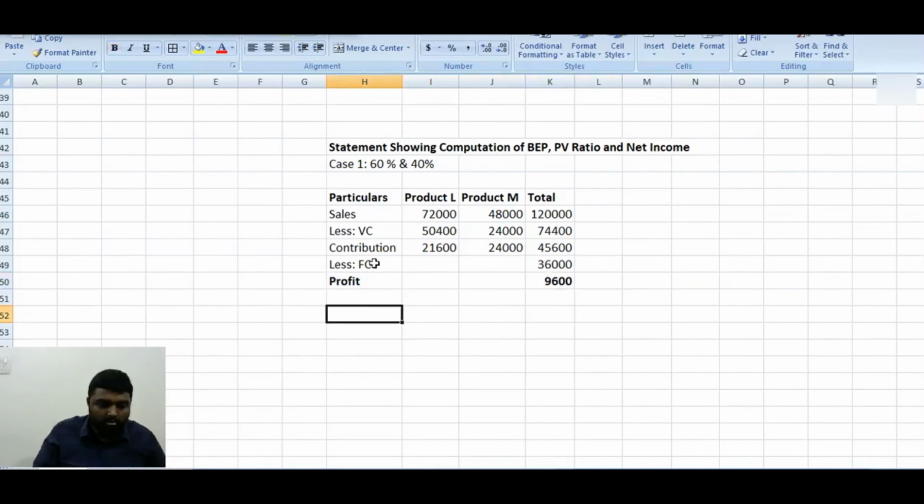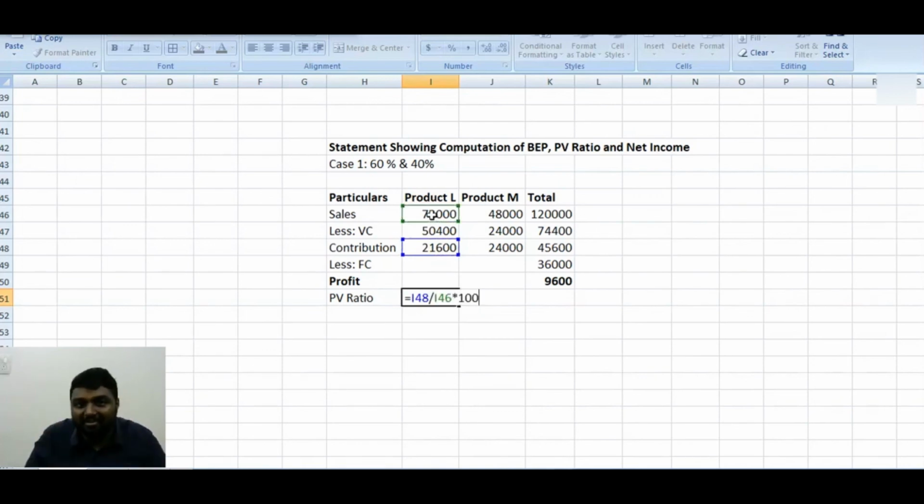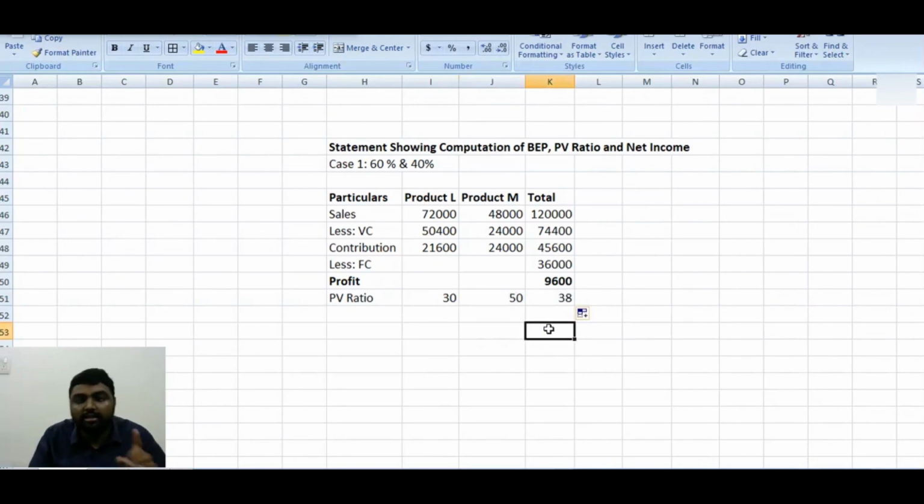Now they want us to find out the PV ratio for each product. Are you ready? Contribution by sales into 100%. For the first product it is 30. For the second product it is 50. Overall it is 38.